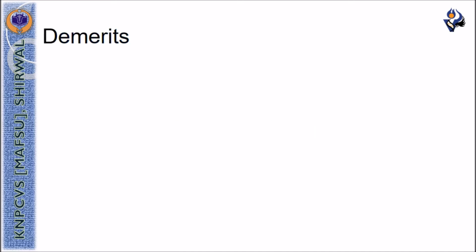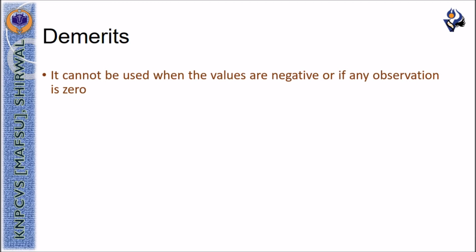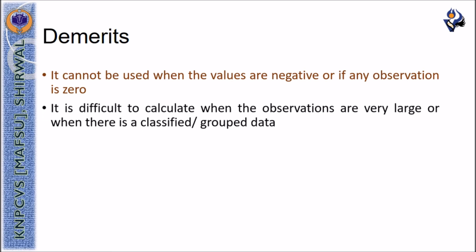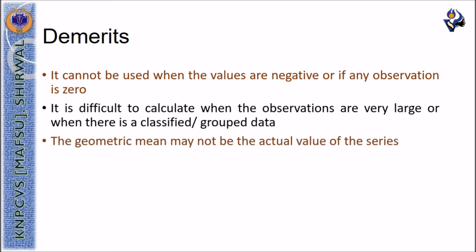The demerits of geometric mean are that it cannot be used if the values are negative or if any one observation is zero. It is difficult to calculate when we are having a large number of observations or when we are having classified or grouped data. And the geometric mean may not be the actual value of the given data series.